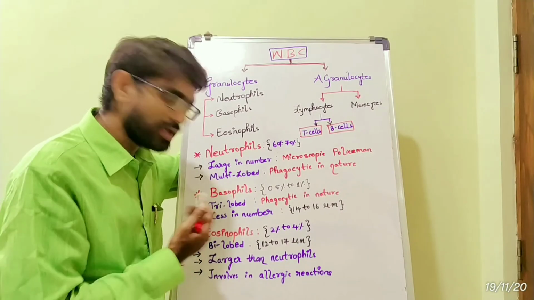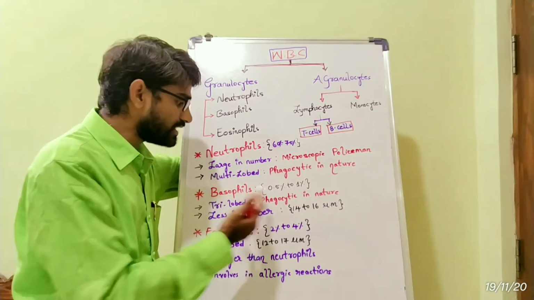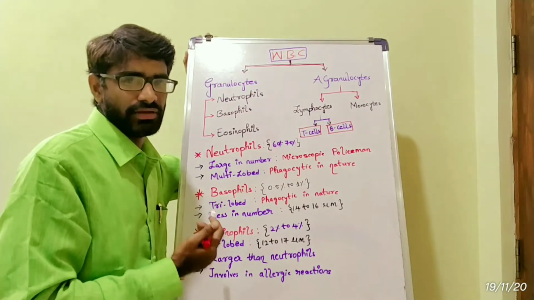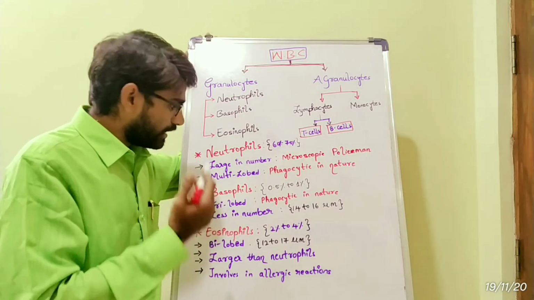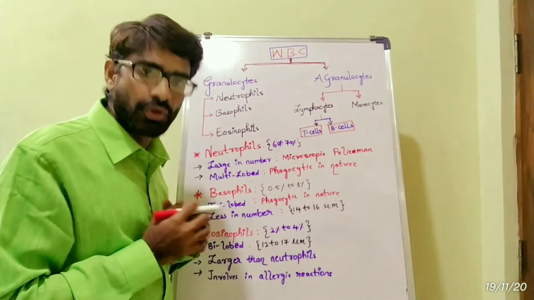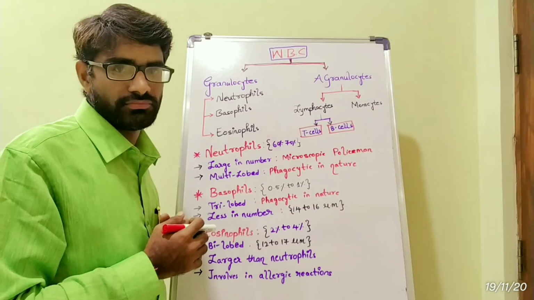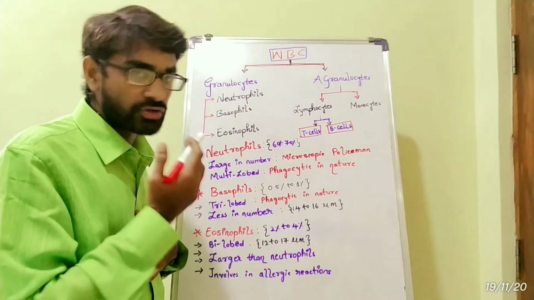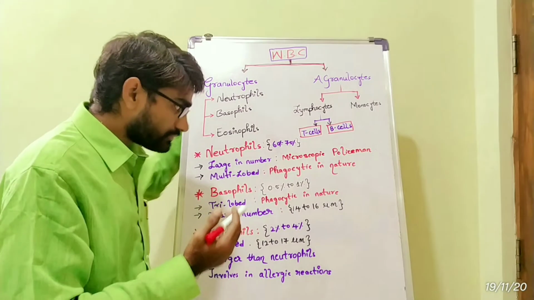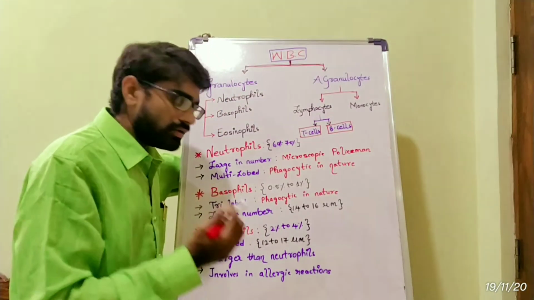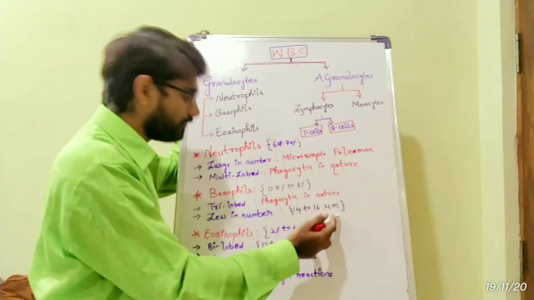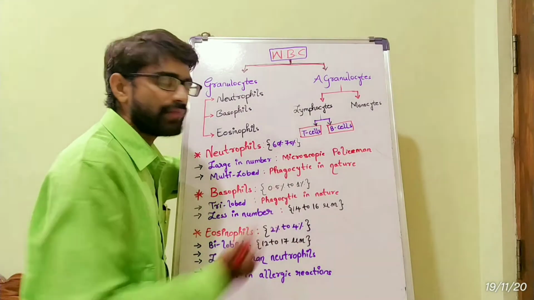Next, come to basophils. These are 0.5 to 1%, least in number in entire WBC. If you observe the nucleus, these are trilobed and phagocytic in nature. The diameter of basophil is 14 to 16 micrometers.